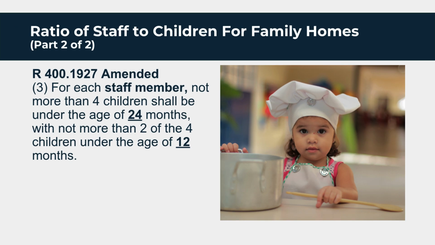Ratio of staff to children for family homes, Part 2 of 2, R 400.1927 amended. 3. For each staff member, not more than 4 children shall be under the age of 24 months, with not more than 2 of the 4 children under the age of 12 months.